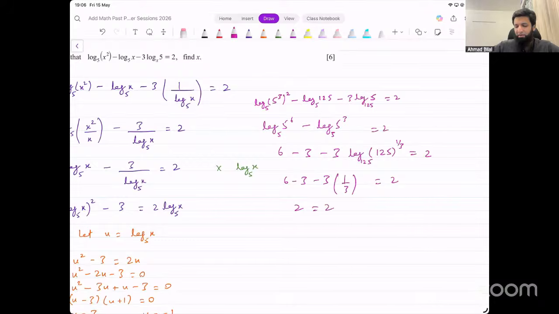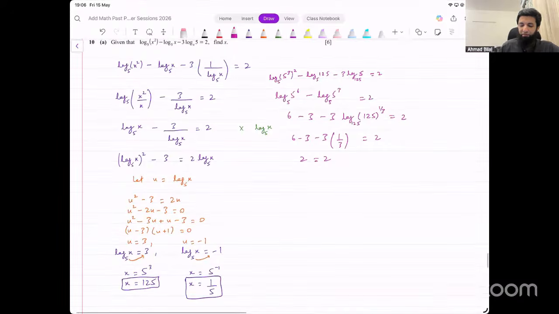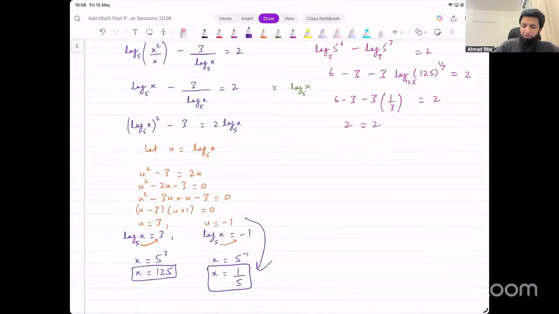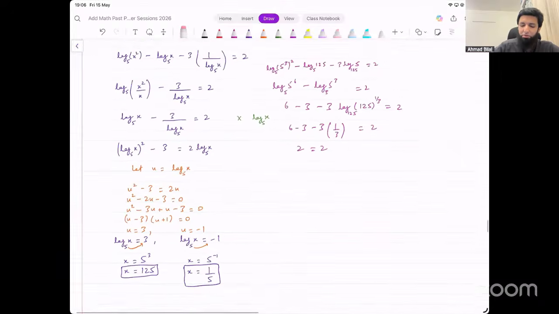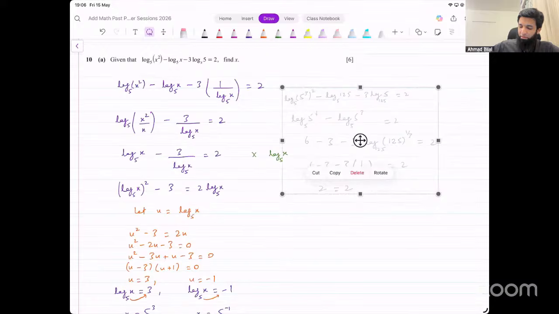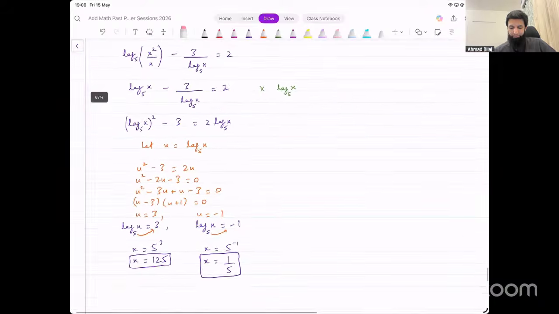If you understand that, that is how you could verify this quickly as well, right? If you have time, of course. If you have time at the end of the paper, you could do this verification. And if one is correct, the other is coming from the same calculation, you can be pretty sure that that is also going to be correct, as long as you are not getting something negative inside the log function or the base. We're not getting that, so both answers are possible.